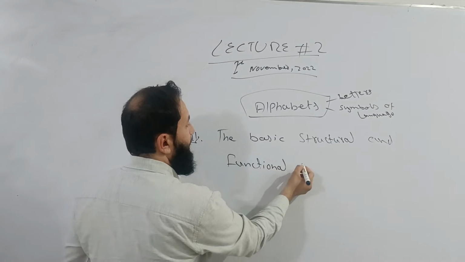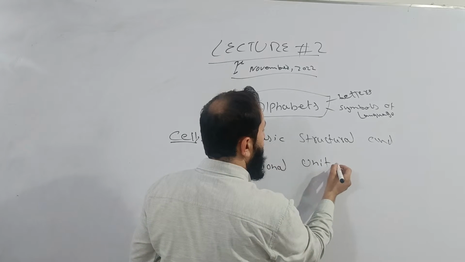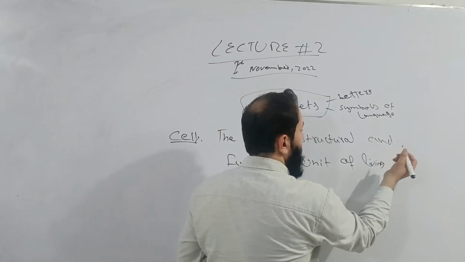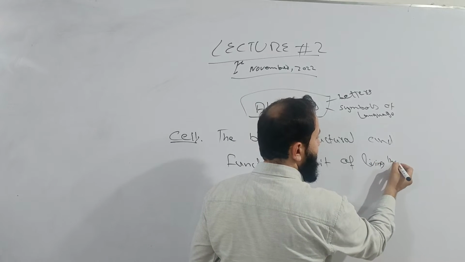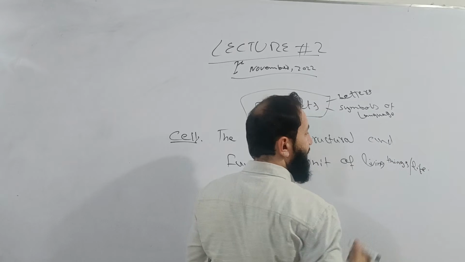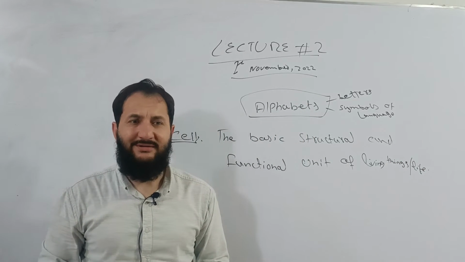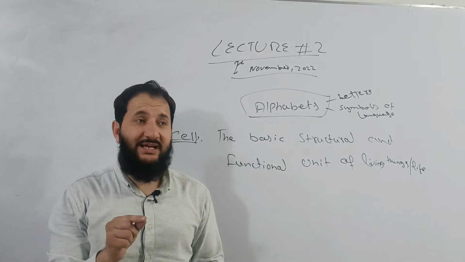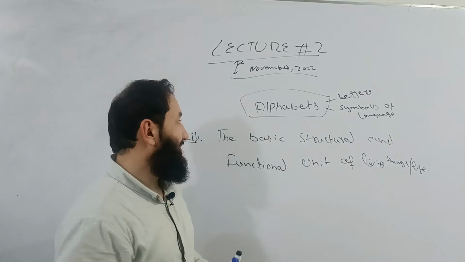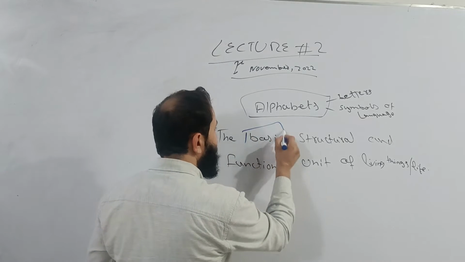The basic structural and functional unit of living organisms or things. Life. I guess you remember. Okay, what is cell? Cell क्या है? In Urdu it is called khuliya. Okay, what is cell? Cell is the number one basic.